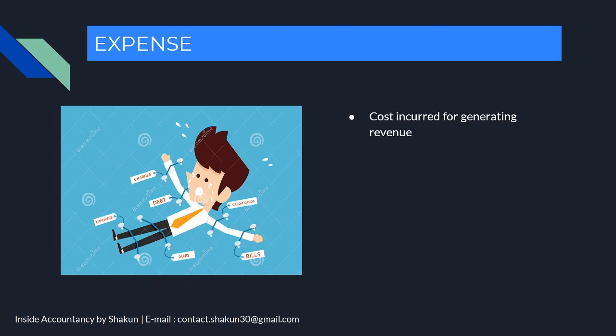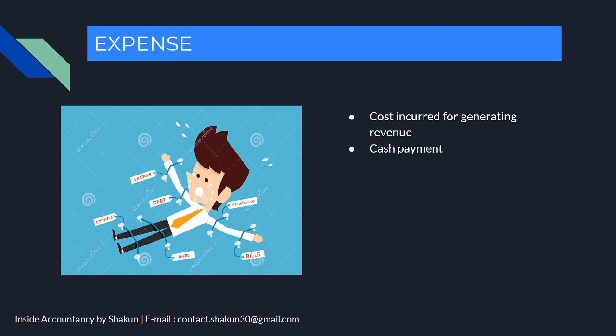So revenue basically means the amount which a firm is earning from its operating activities. So in order to make sure we earn revenue, the cost which we incur is referred to as expense.